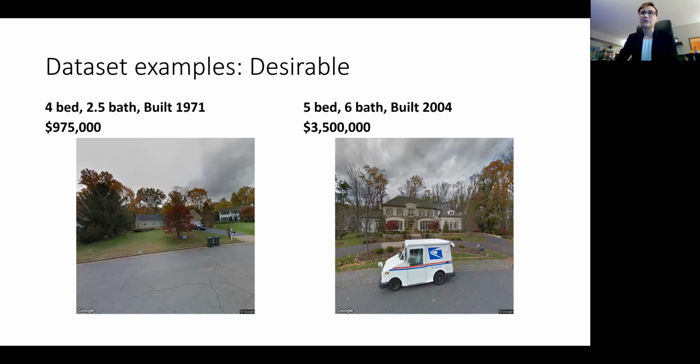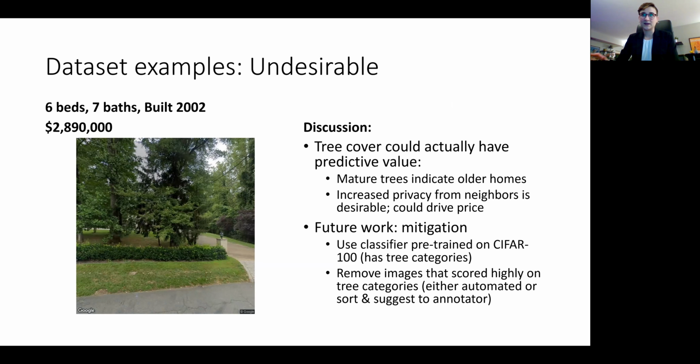by the mail van. Unfortunately, this is not a perfect process, obviously. In some cases, we get much more severe occlusions, such as this case here, where the house is completely occluded by trees. I wanted to justify this to myself a little bit by saying that perhaps that actually has some predictive power, that mature trees could indicate an older neighborhood or older houses, or could be desirable for increased privacy from neighbors and cause an increase in housing prices. But in reality, I think there should be future work, if there is going to be more work on this data set, to mitigate the number of cases like this.